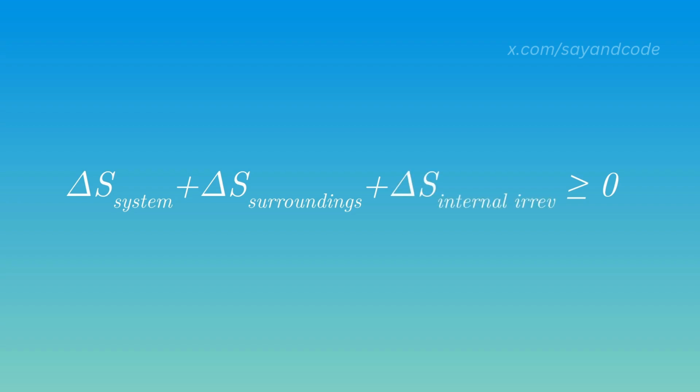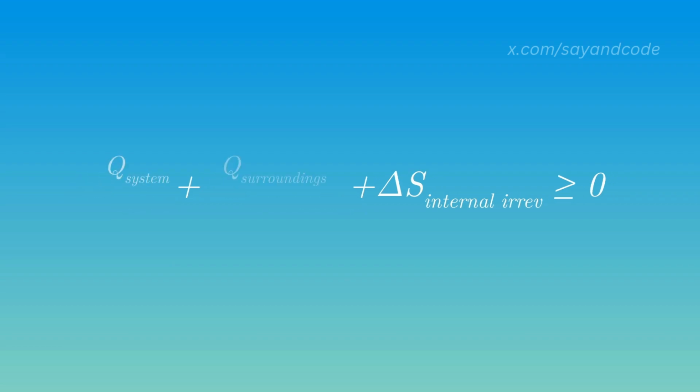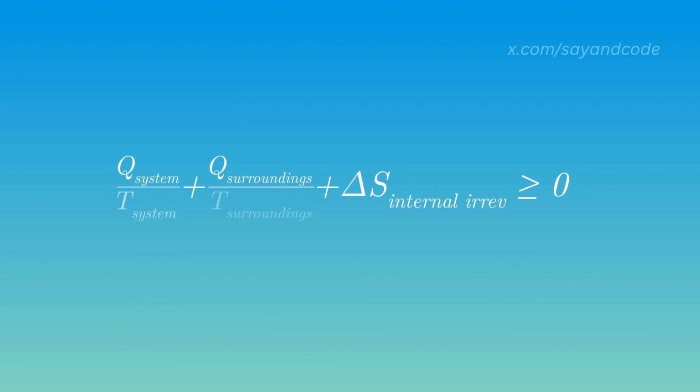The entropy of the universe can be calculated as the sum of the entropy changes of the system, surroundings, and any internal irreversibilities. This refers to any entropy changes that happen at the molecular level that we cannot calculate using macroscopic lab equipment. We can calculate the first two terms from the heat transfer, Q, divided by temperature, T. This is because heat transfer also causes entropy change in the system and surroundings.